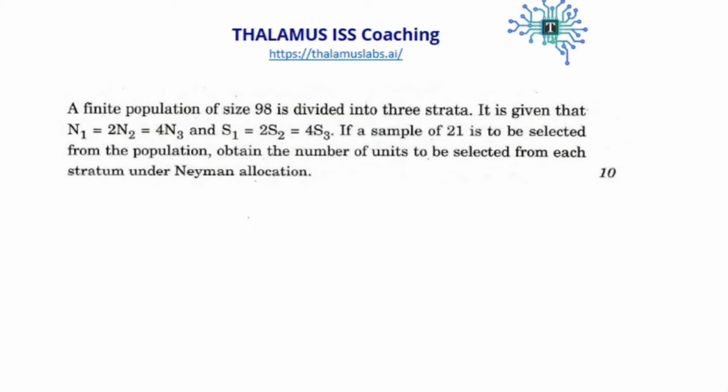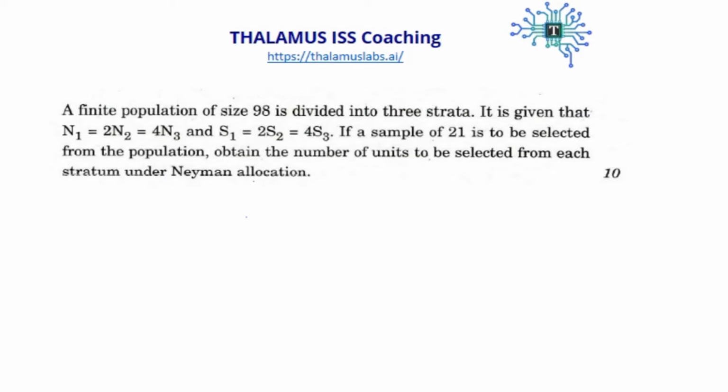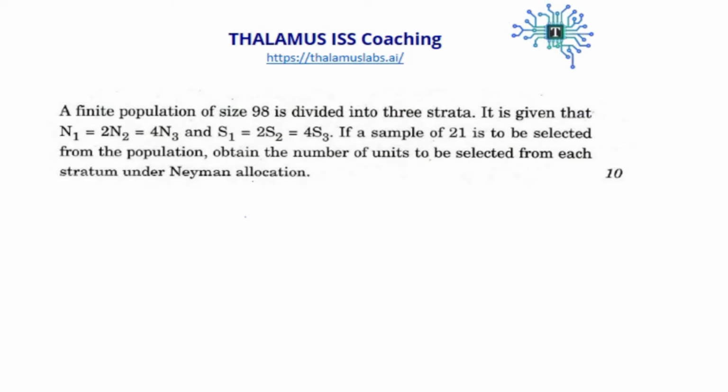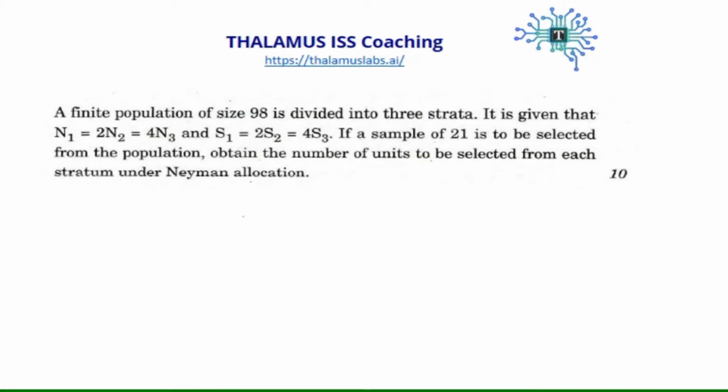Hello friends, we'll be discussing one example from sampling theory. A finite population of size 98 is divided into three strata. It is given that n1 is equal to twice n2, which is equal to 4 times n3, and S1 is equal to twice S2, which is equal to 4 times S3. If a sample of 21 is to be selected from the population, obtain the number of units to be selected from each stratum under Neyman allocation.